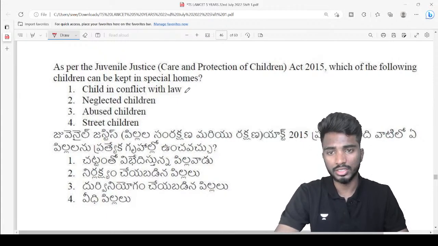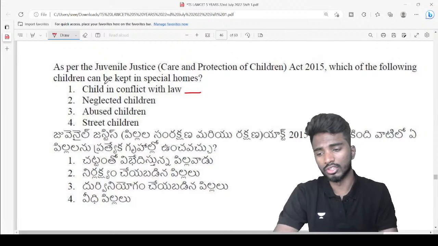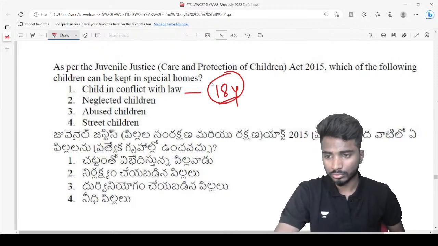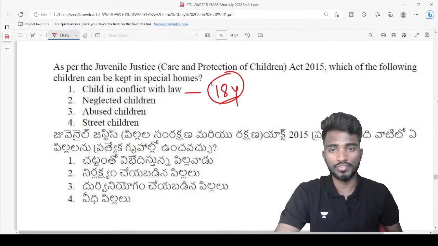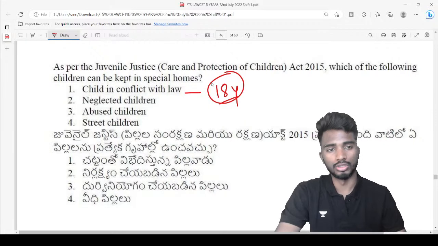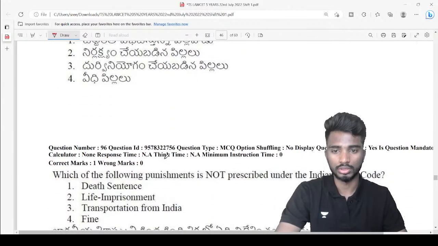So the answer is child in conflict with law. Who is a child in conflict with law? A child who is below the age of 18. Very good, Nidhi. A child who is below the age of 18 is known as a child in conflict with law. So those people you can take and keep them in the shelter homes, special homes.